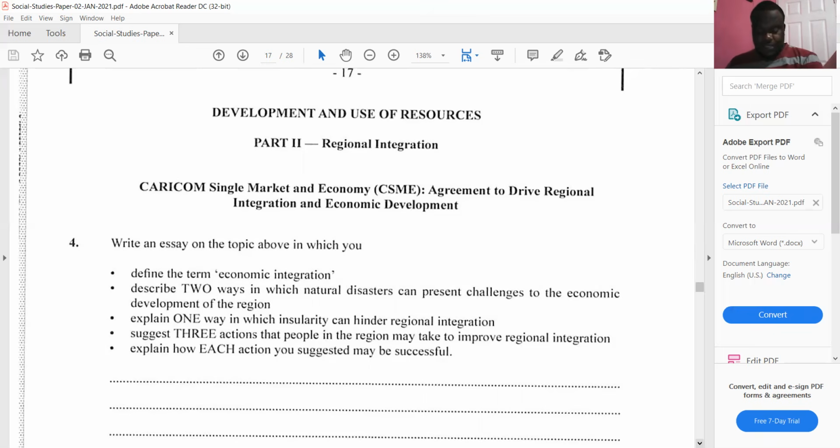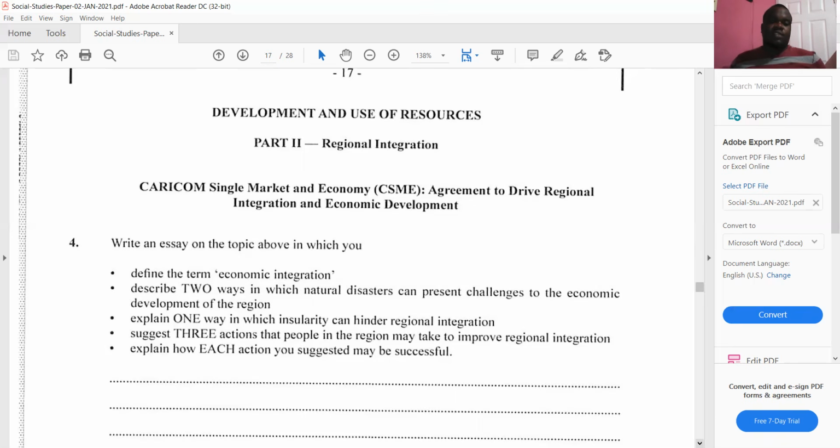All right, so the first part of the question says, define the term economic integration. Good. Economic integration is economic cooperation between countries and coordination of their economic policies, leading to increased economic links between them. So that's pretty easy.